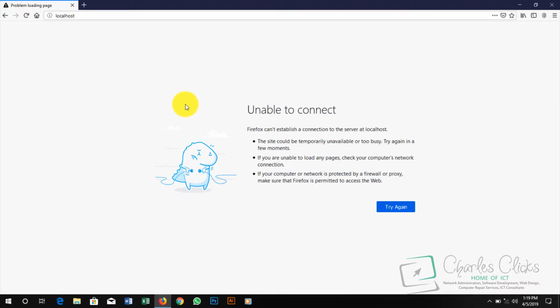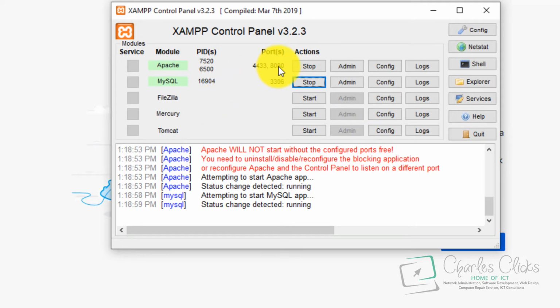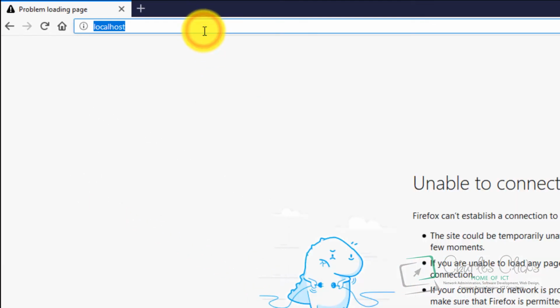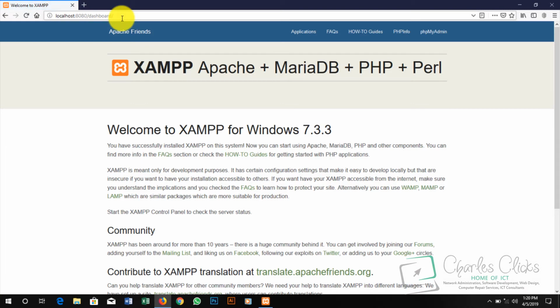So when you have this kind of problem, unable to connect to localhost, you come over here to the control panel, you see we have port 8080, so you have to put a colon and then say 8080. Good. That takes us to our dashboard.